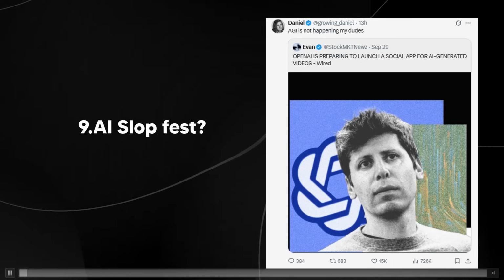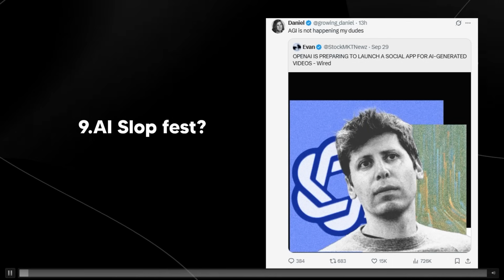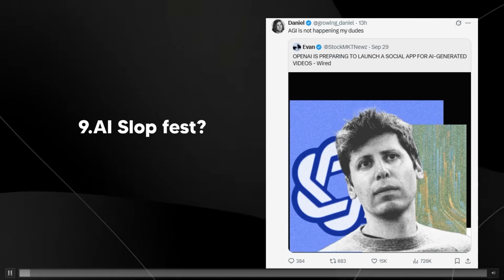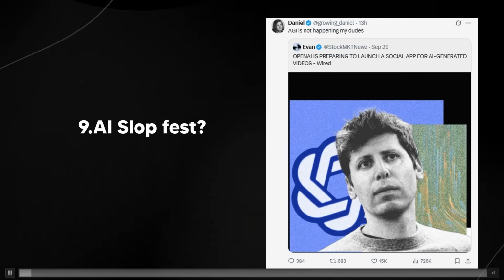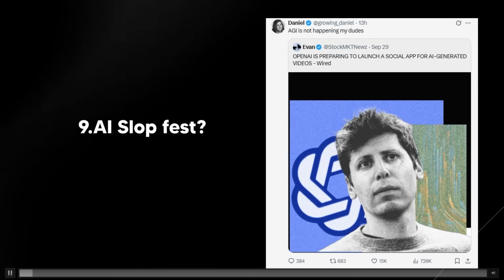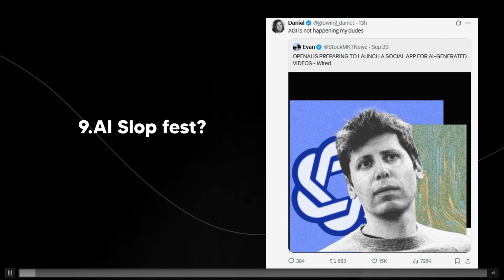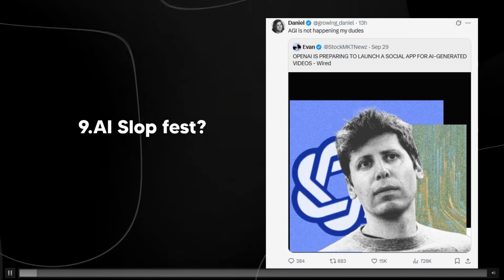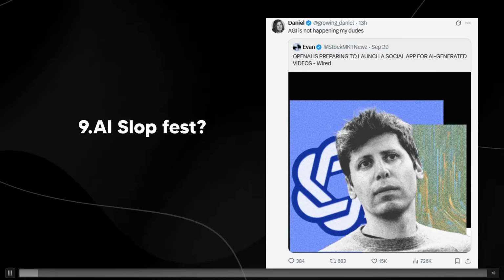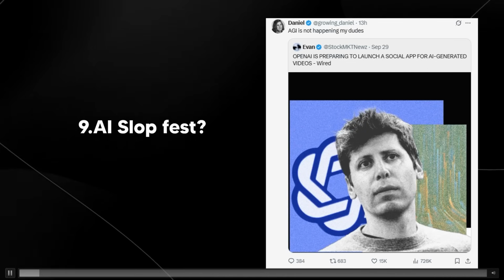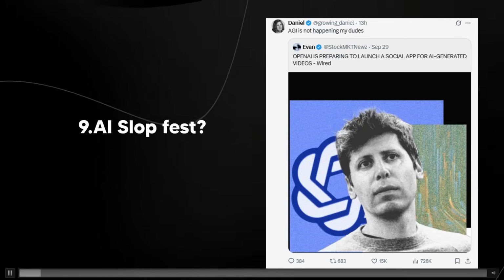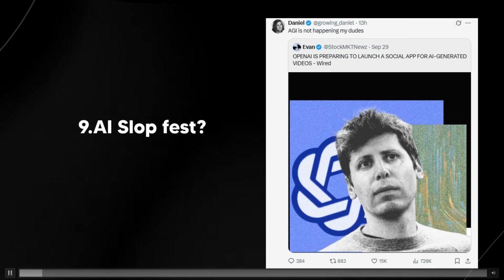I've been seeing millions and millions of tweets and posts about the fact that OpenAI is preparing to launch a social app for AI generated videos, and the fact that this is going to ruin the world, it's going to ruin people's brains. And it's the fact that they had a mission to build AGI, and now it just seems like they're building an AI slop fest. You can see someone said AGI is not happening, my dudes.